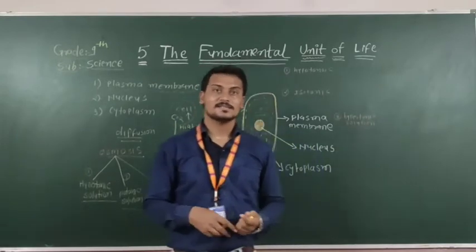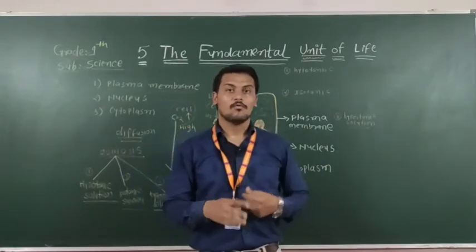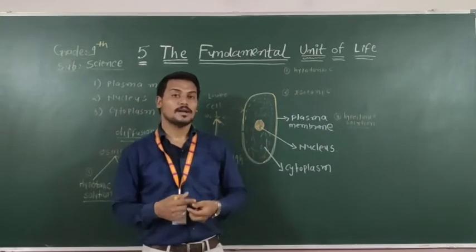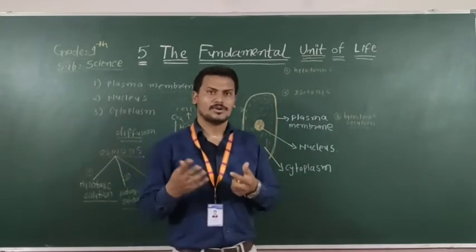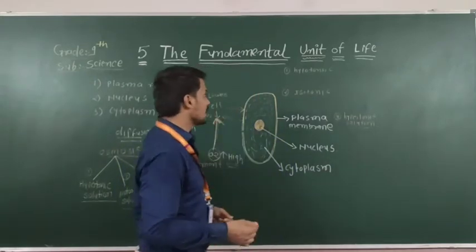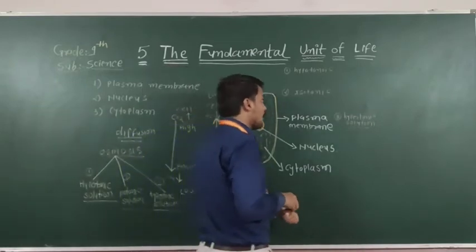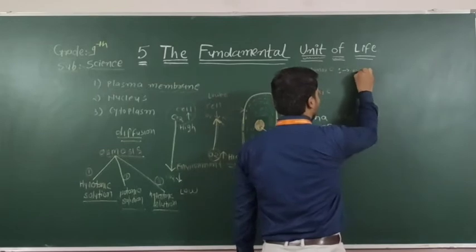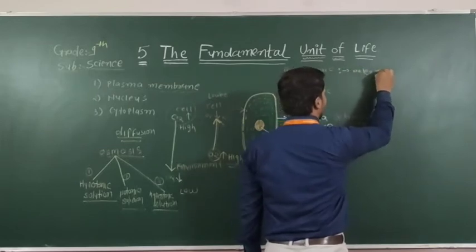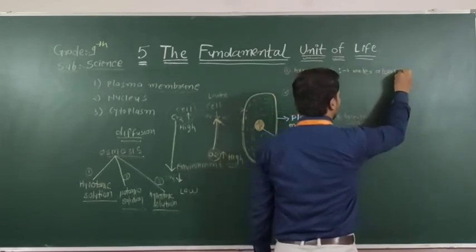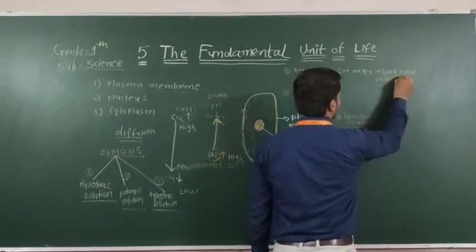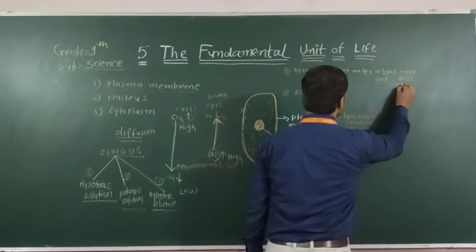But in some cases the incoming water is more, the cell absorbs more, and it cannot exit such an amount of water. So in a hypotonic solution, more water is absorbed and less exits.